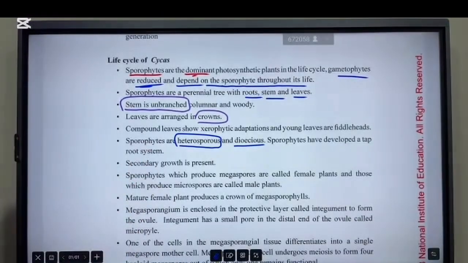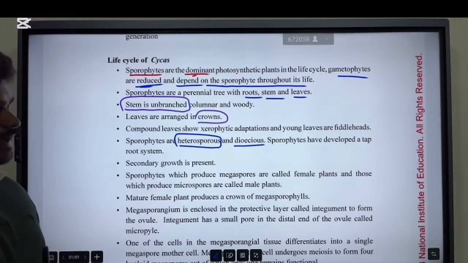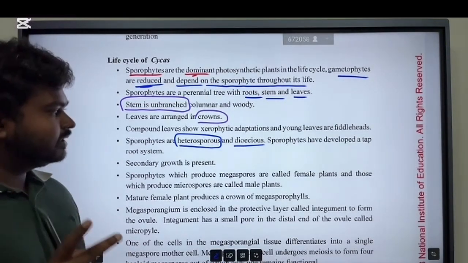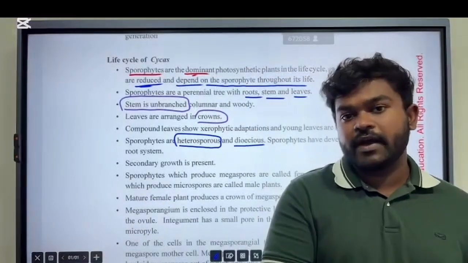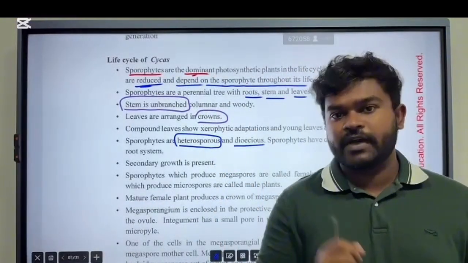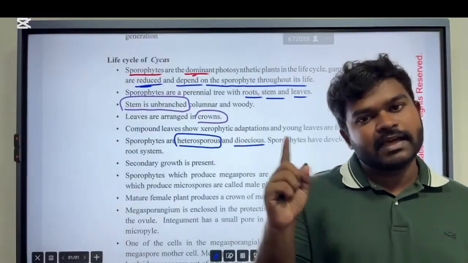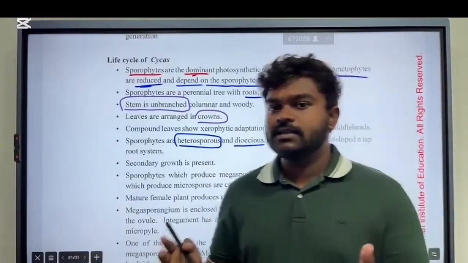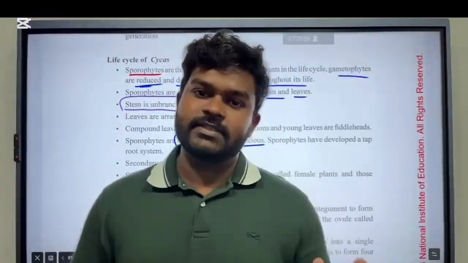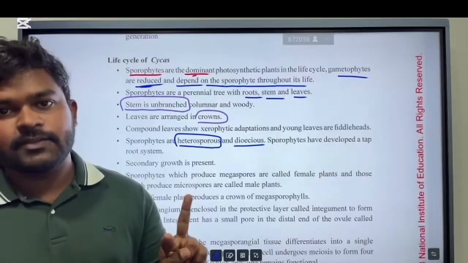But here, Cycas has two different sporophytes, a male sporophyte and a female sporophyte. We didn't have that in the ones we discussed earlier, they had only one sporophyte. But here in Cycas, there are two sporophytes, male and female.